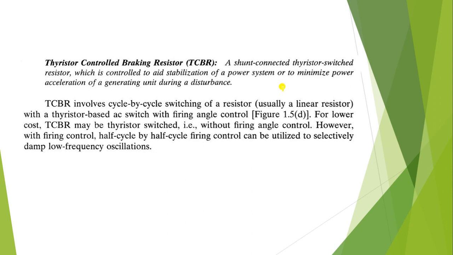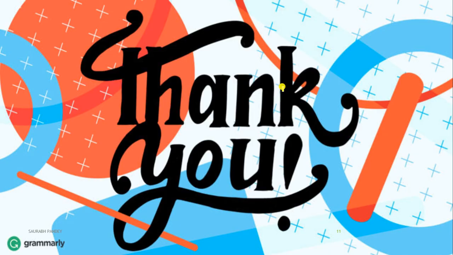For lower cost, TCBR may be thyristor switched, that is without firing angle control. However, with firing angle control, half cycle by half cycle firing control can be utilized to selectively damp low frequency oscillation. Okay, student? Thank you.